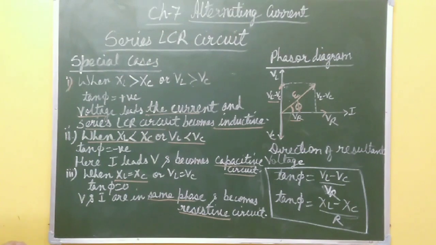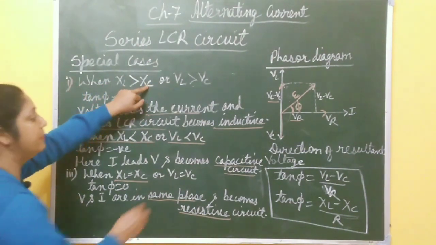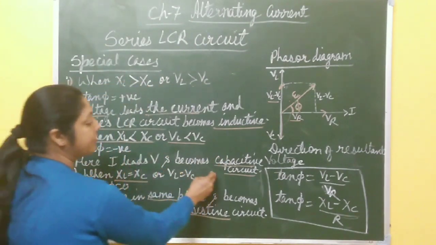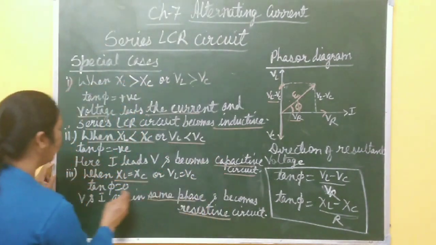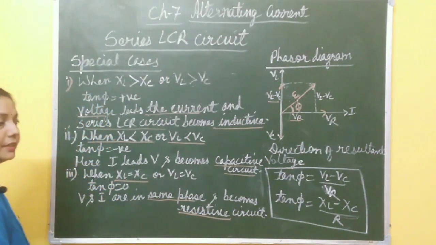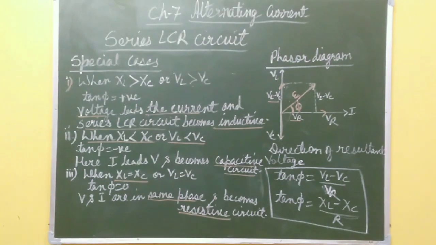In this way, you can discuss all three cases. When XL is greater than XC, it becomes an inductive circuit. When XL is less than XC, it behaves like a purely capacitive circuit. And when XL is equal to XC, it behaves like a pure resistive circuit, right? So hope you understood this one. LCR circuit is very important.